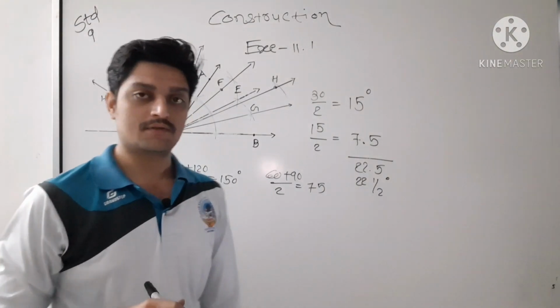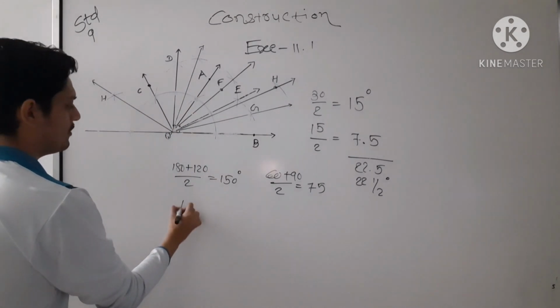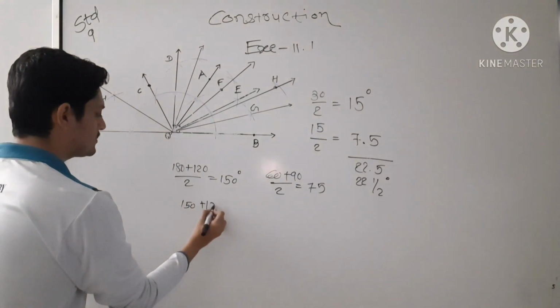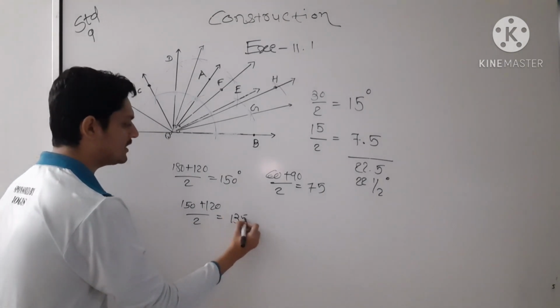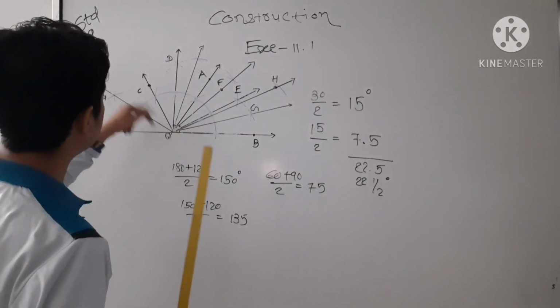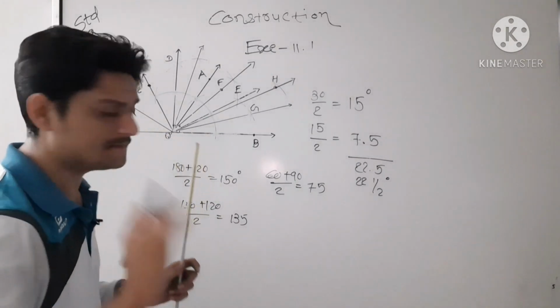135 we have to draw. So 135 is what? 120, 150. 150 plus 120 by 2, then 135 you will get now. So if you want to draw 135, let me draw here. Last one, this is the last one.